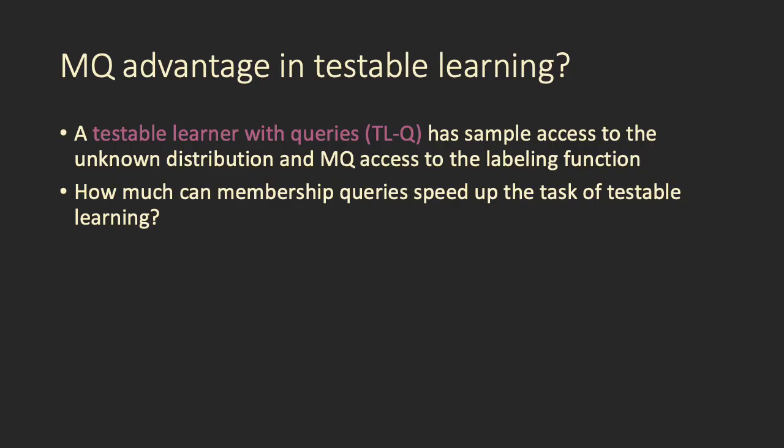So since it's known that membership queries are helpful in distribution-specific learning but not helpful in distribution-free learning, it's natural to wonder whether there's any membership query advantage in testable learning. So here we're going to consider the testable learner with queries, which has sample access to the unknown distribution and membership query access to the labeling function, and we're going to ask how much can membership queries speed up the task of testable learning? In brief, the answer is not much.